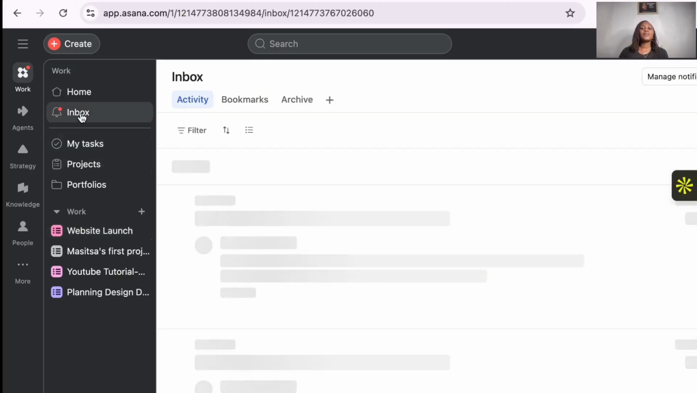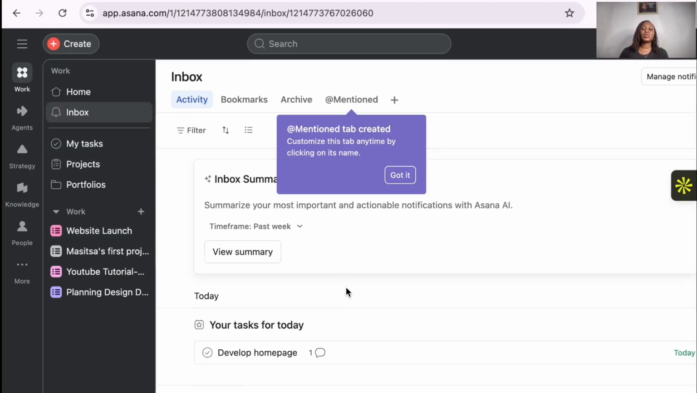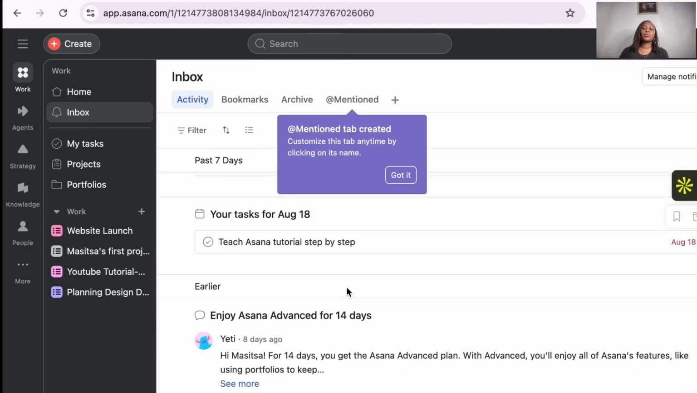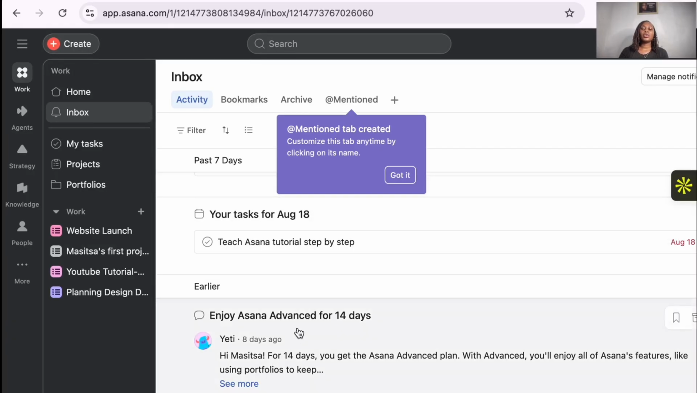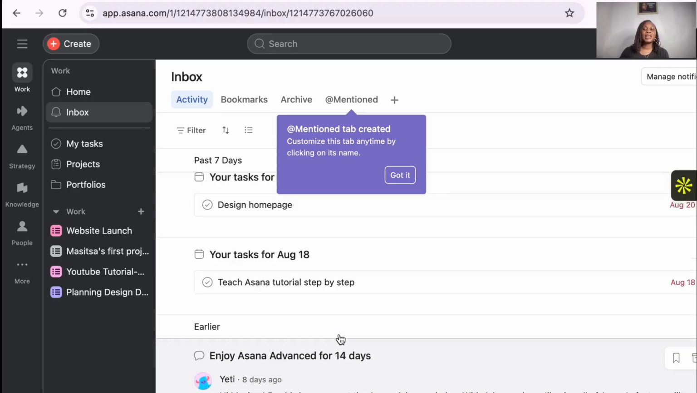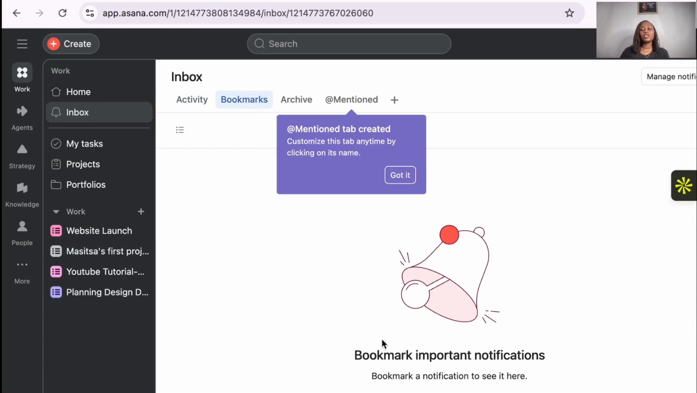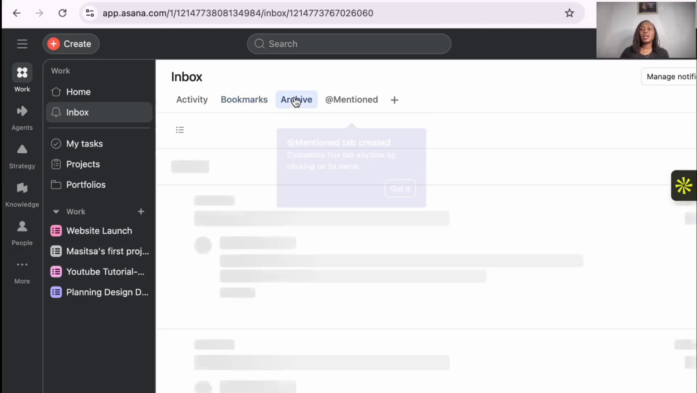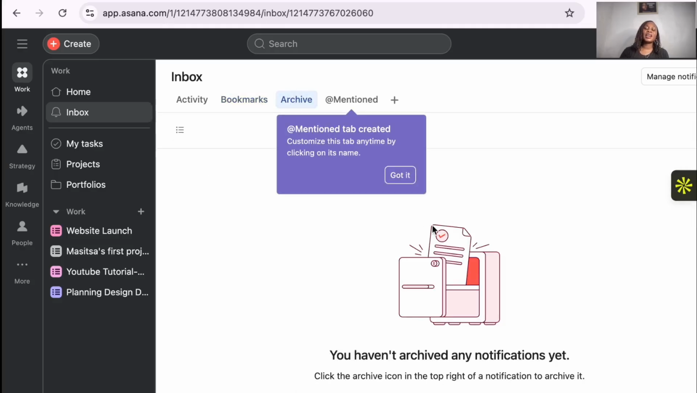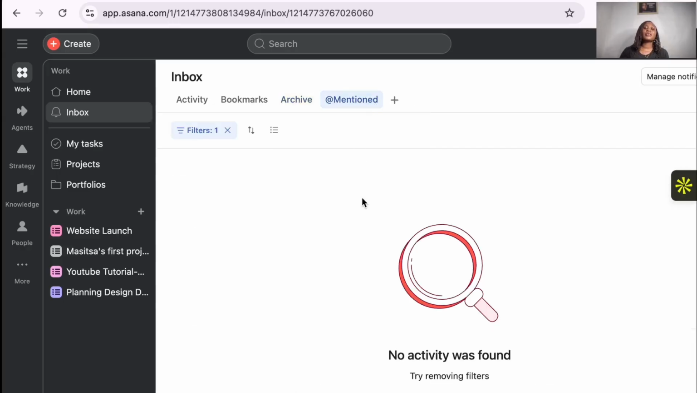Inbox, if someone, for example, sends you something, it's going to show you what is happening. So you can see here you have all the inbox. Hi Masita, for 14 days you get the advanced plan. I got that notification from Asana, the 14 days trial, so it will tell me where I'm at, everything that is happening. If you've bookmarked anything, it's going to be here. If you want to archive something, you can find it in the archive section. If you mentioned someone, it's going to come here.